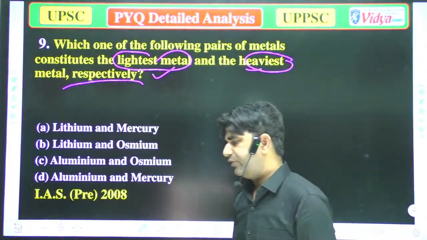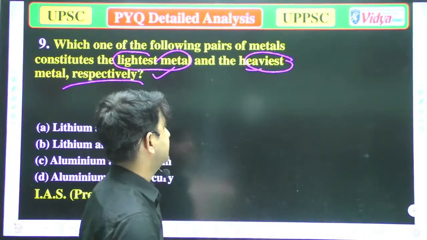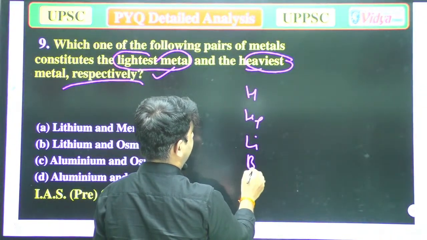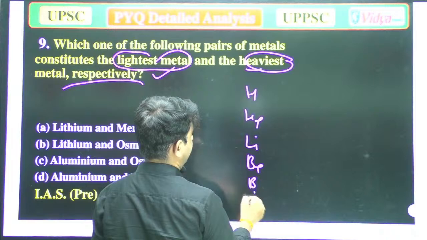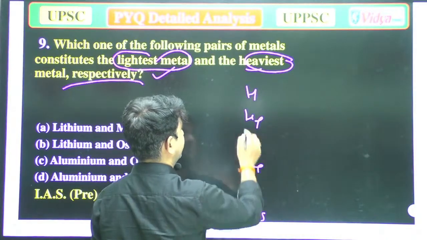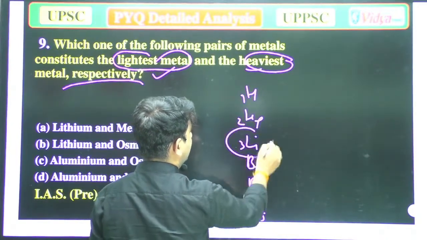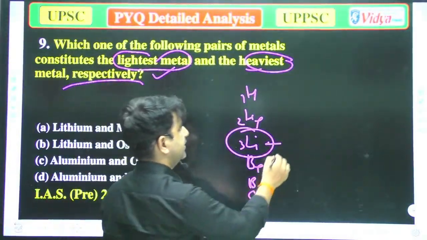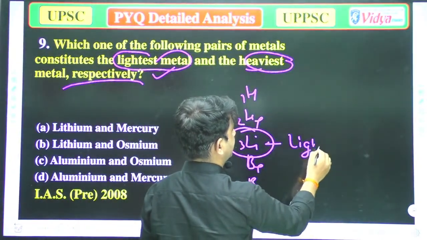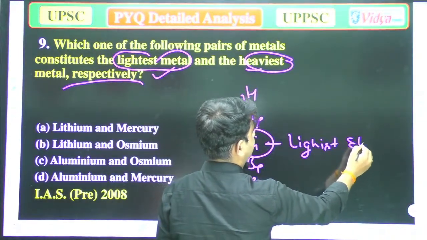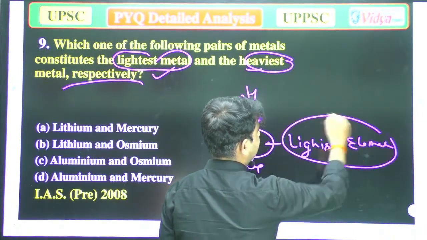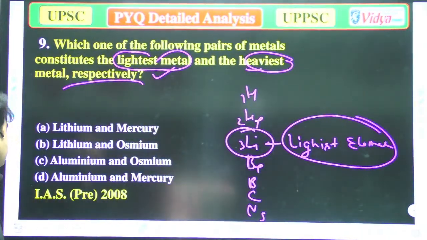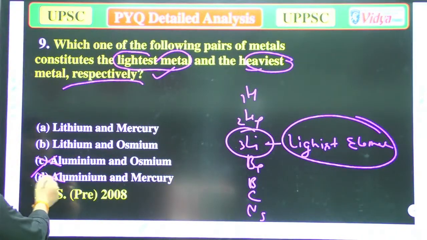So when we talk about the elements, means primary elements, so that is hydrogen, then helium, then lithium, then beryllium, then boron, then carbon, nitrogen, oxygen. Various elements are there. One, two, three. So lithium is the lightest metal. So now we can eliminate some options, because it has aluminum, so these are incorrect.